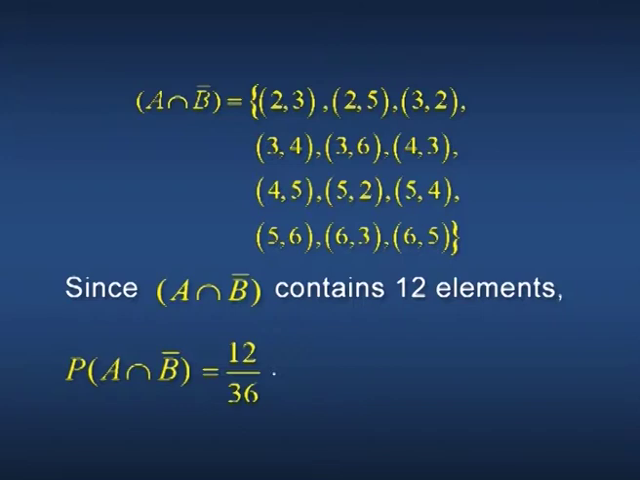A intersection B complement is the event containing the points (2,3), (2,5), (3,2), (3,4), (3,6), (4,3), (4,5), (5,2), (5,4), (5,6), (6,3) and (6,5). Since A intersection B complement contains 12 elements, P of A intersection B complement equals 12 divided by 36.